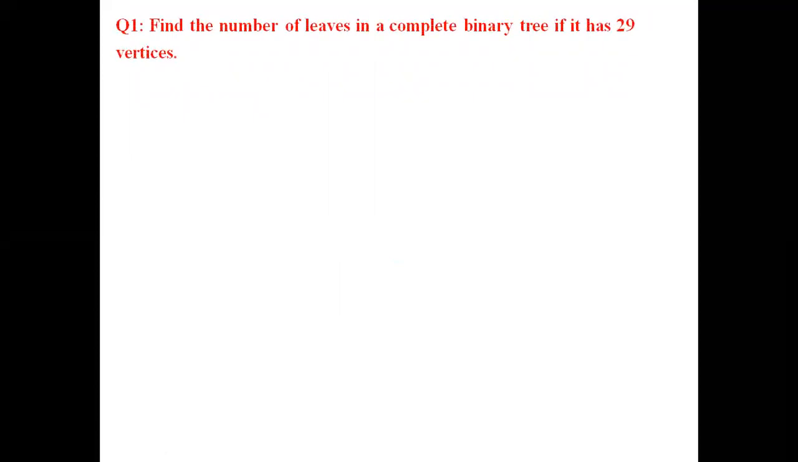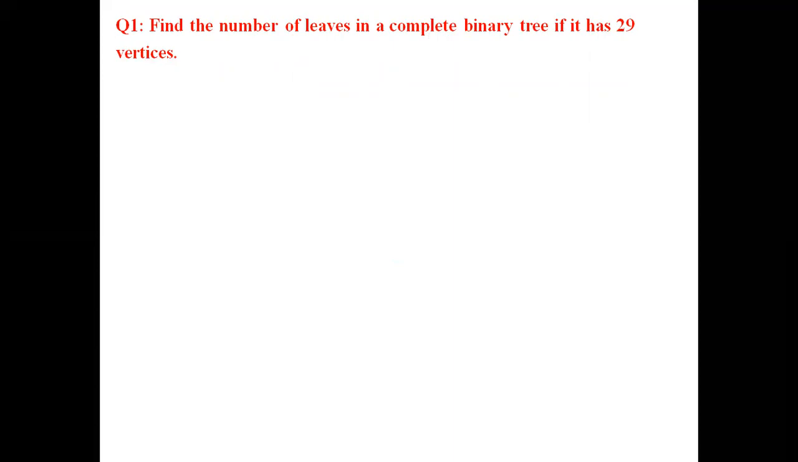So let us do the problems now. Firstly, find the number of leaves in a complete binary tree if it has 29 vertices. Given it is a complete binary tree, m equal to 2, it has 29 vertices, so n equal to 29. We are supposed to find out the number of leaves in that tree. Number of leaves is denoted by p.